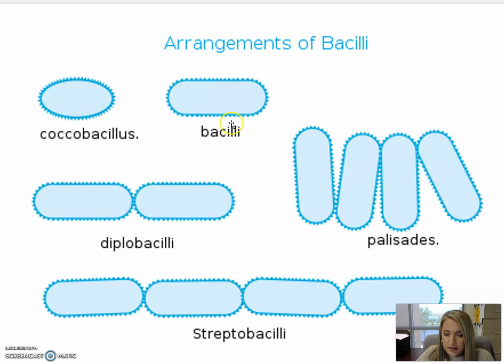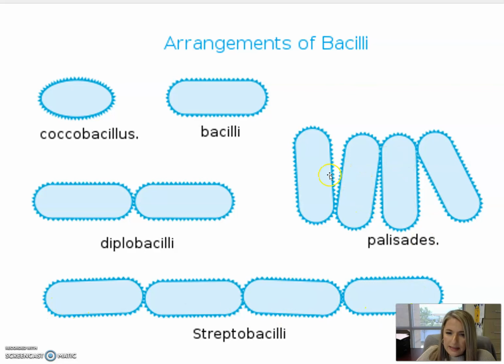With the rod-shaped bacteria, they can just have single cell arrangement. So here we see a bacillus that's just by itself. So it just has that singular arrangement. Just like Streptococcus, bacilli can form pairs of 2. So here we have a diplobacilli, a pair of 2 bacilli. They can also form chains. So here we see a chain of bacilli, so this would be a streptobacilli.